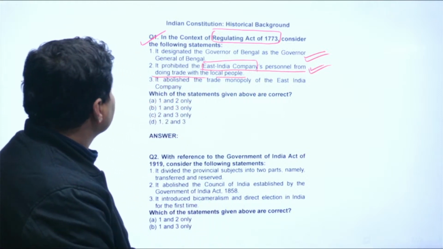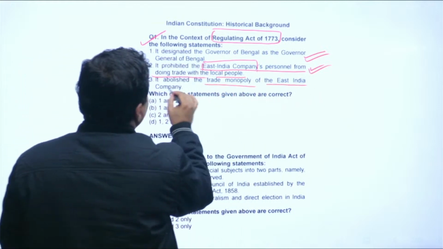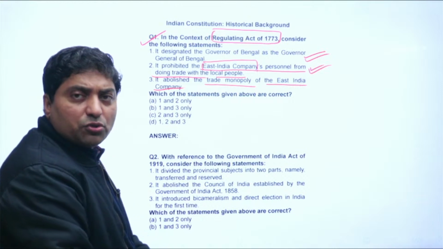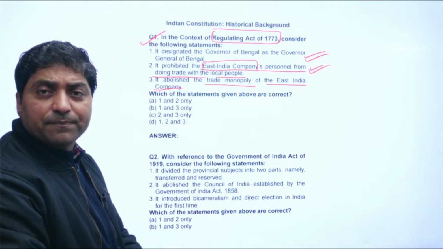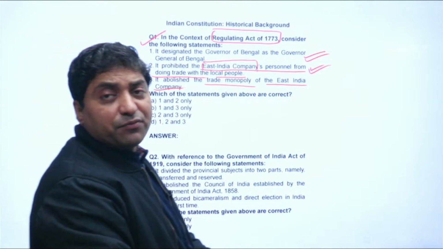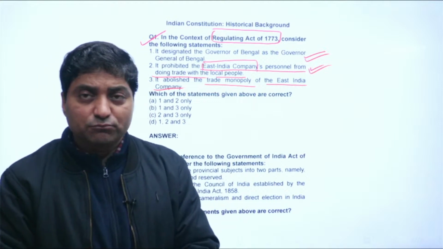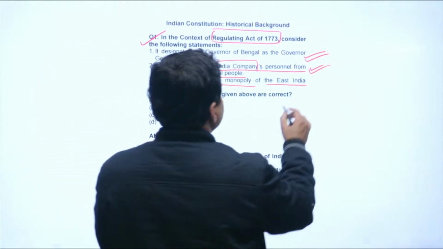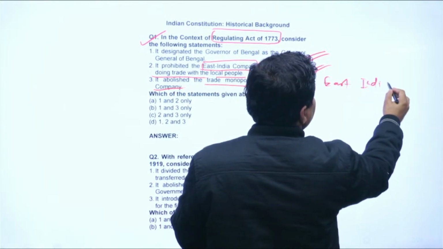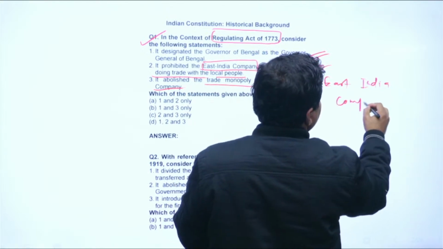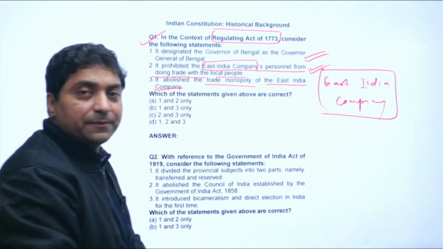The next is, it abolished the trade monopoly of the East India Company. We know that it did not abolish the trade monopoly of the East India Company. East India Company was the only company from Britain which was actually doing trade with India, and it had a monopoly, right.